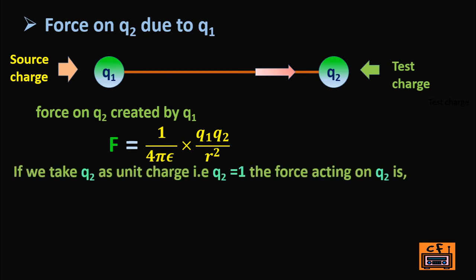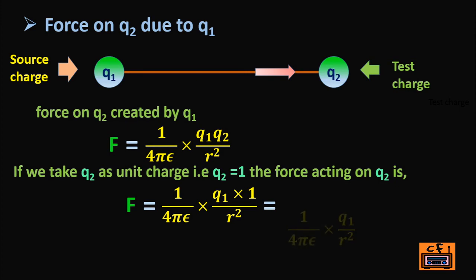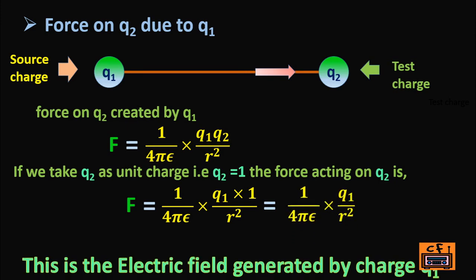Now if we take Q2 as unit charge, that is Q2 = 1, the force acting on Q2 will be F = 1 / (4 pi epsilon) × Q1 × 1 / r^2, that is equal to 1 / (4 pi epsilon) × Q1 / r^2. This force is called the electric field generated by the charge Q1.